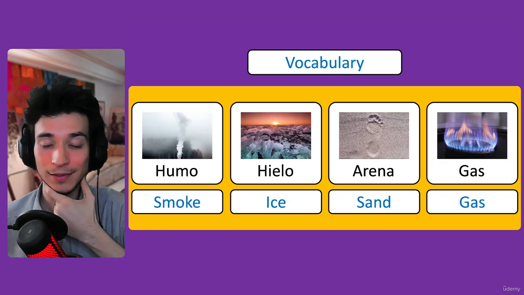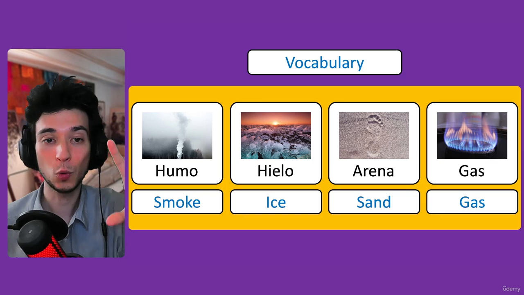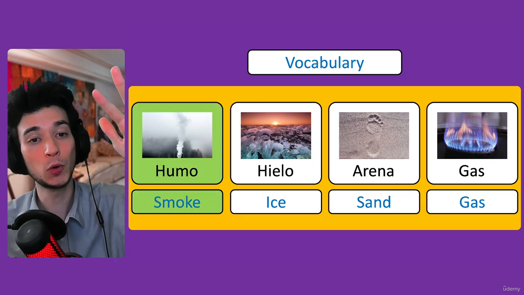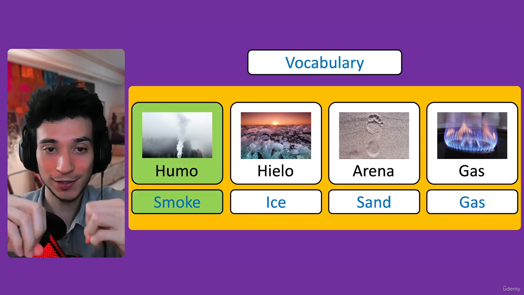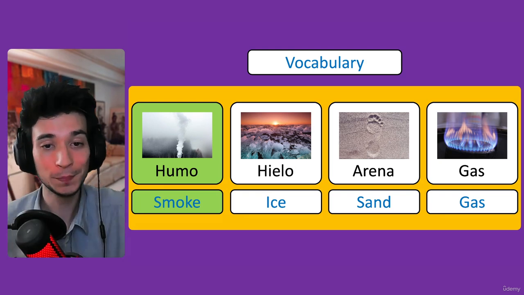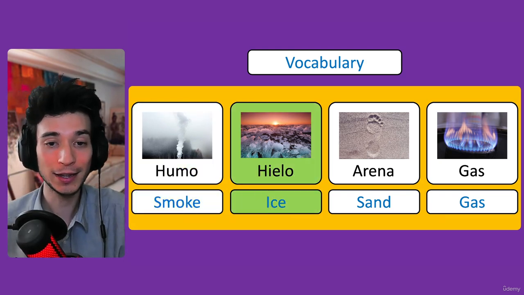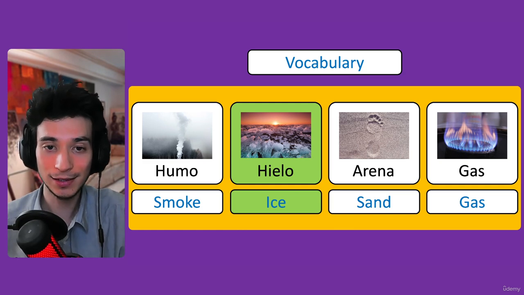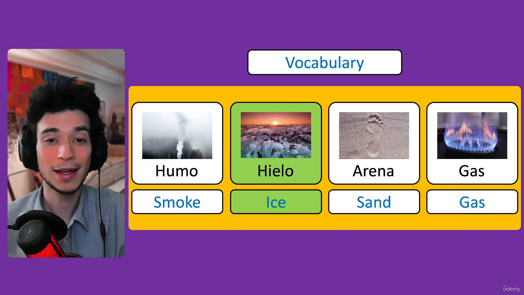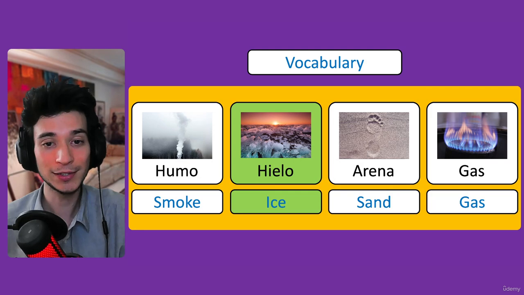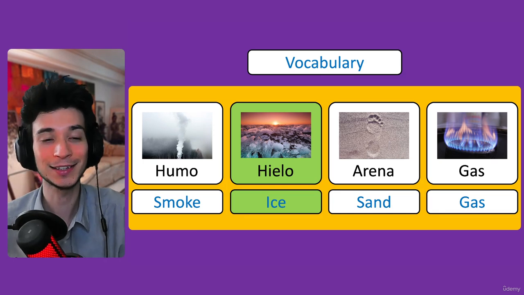Okay, and let's try a few more. Then we have humo, which means smoke. Humo, smoke. And we also have hielo. Hielo means ice. Some people tend to say hielo, quiero hielo. But I think the correct one is hielo, con hielo. But little kids say hielo, ice.